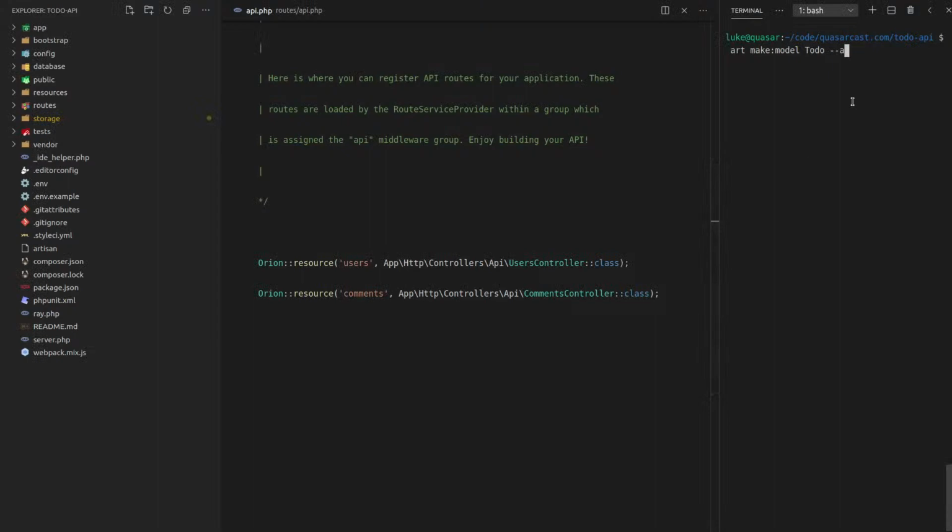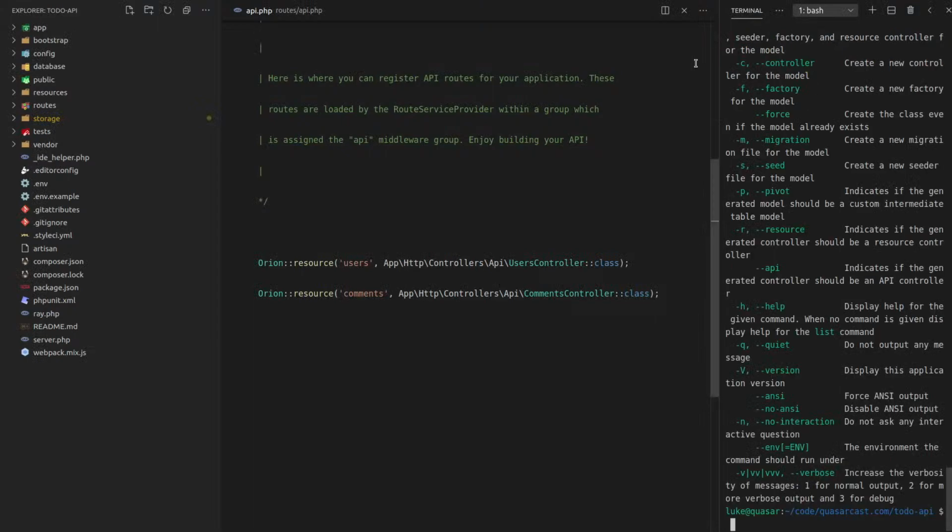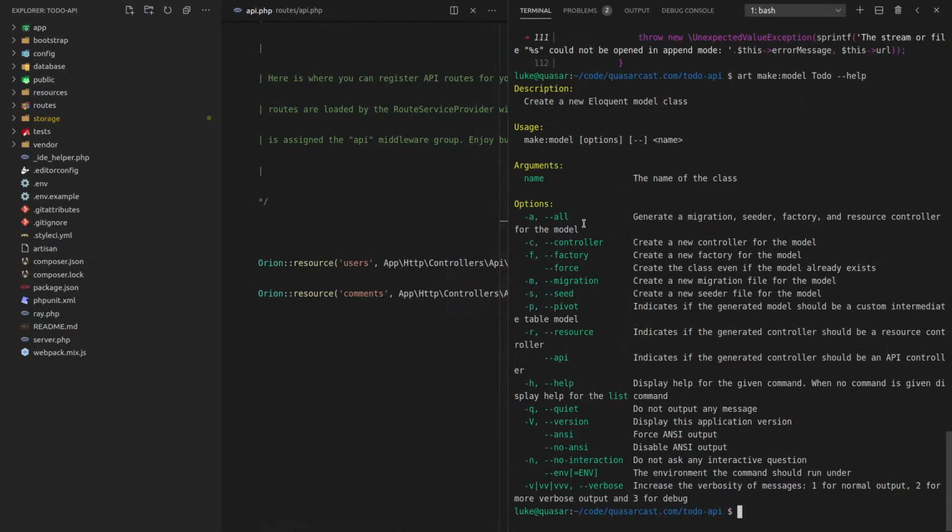All right, so let's jump into the Laravel docs, and I want to figure out exactly what to add here. I might not even need the docs. Let's just say help. And so we've got controller is what I want. I'll just do it in here. I'll also want a factory. I'll also want a migration. I will not want a seeder. I'm just going to use the default seeder and do it directly in there because it's not that complicated of an application. Ugh, these hiccups. Actually, I don't want a controller because I'm going to use the Orion controller. Let's see what else we've got.